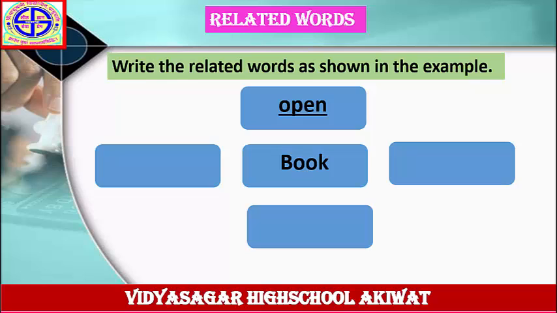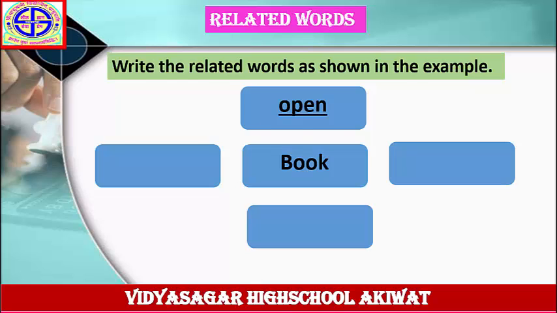First, draw this diagram in your notebook. Then write down the word book in the center of this wave diagram. First, write down the answer, open. Then write down the remaining action words in the columns. What is the answer? Shut book, put book, take book, give book. These are the related action words. Solve this example in your notebook.